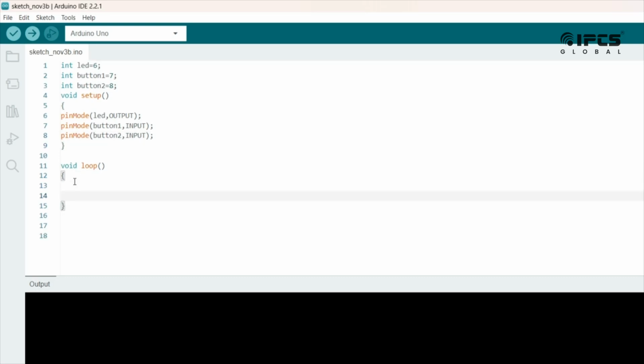It is the final stage. When button 1 is pressed, the LED will be on. Then when button 2 is pressed, the LED will be off. So you mention the code for button 1. You write if digitalRead, mention the first button. So button 1 equal to 1.